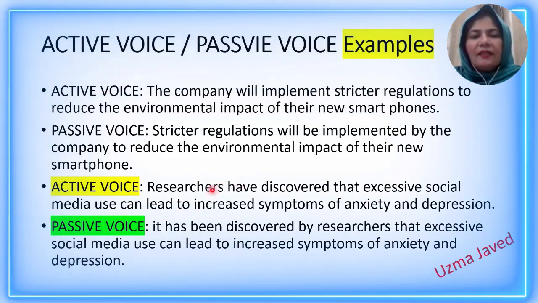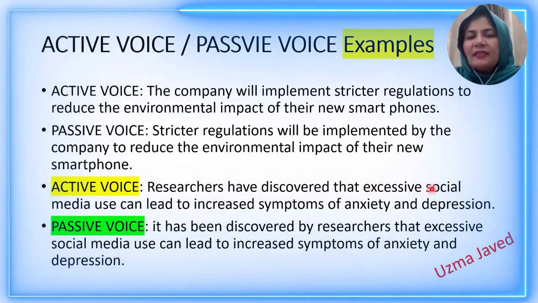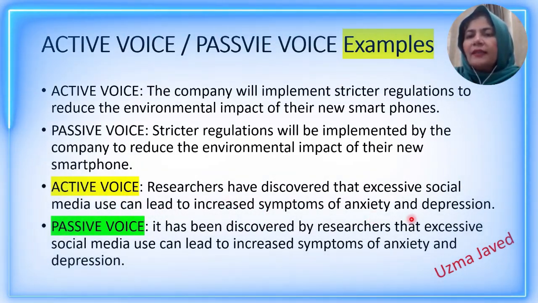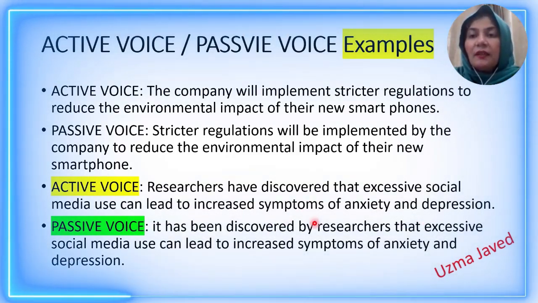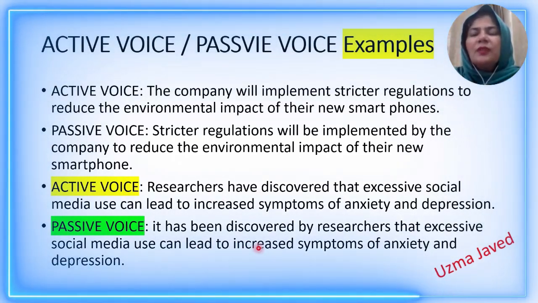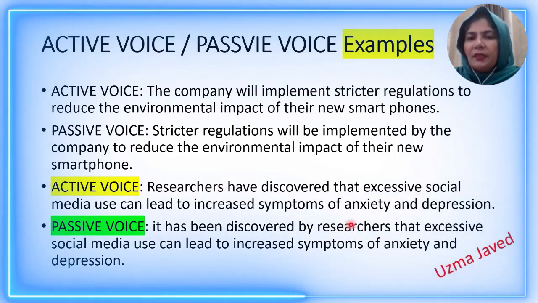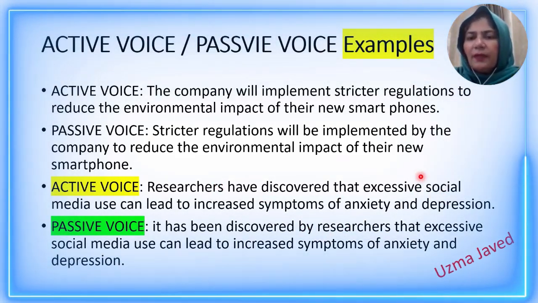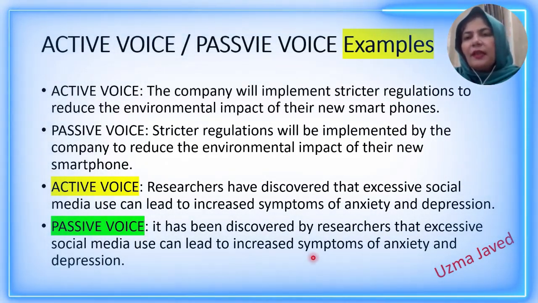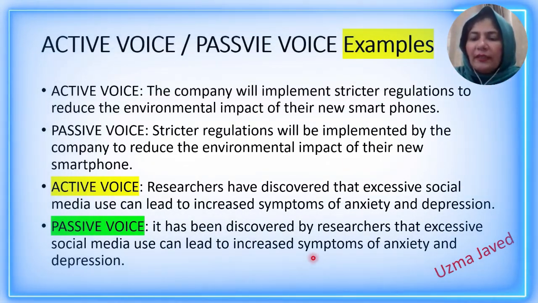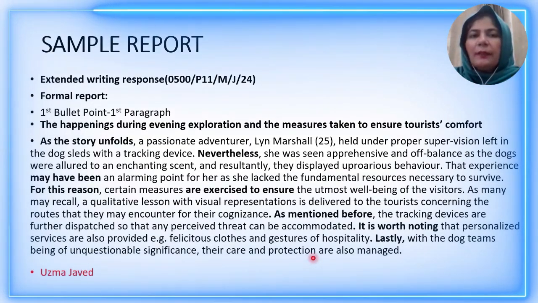The example is that researchers have discovered that excessive social media use can lead to increased symptoms of anxiety and depression. This was a simple sentence, an active voice sentence. Now you will change the gear of this sentence by changing it into passive voice. You will say, it has been discovered. Who has discovered? Researchers. It has been discovered by researchers. The remaining sentence will be the same, that excessive social media use can lead to increased symptoms of anxiety and depression. So this is the example of active sentences and changing them into passive voice.